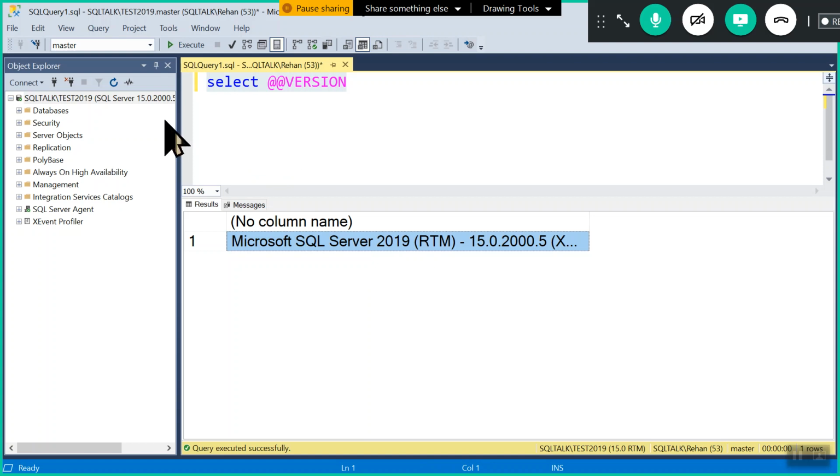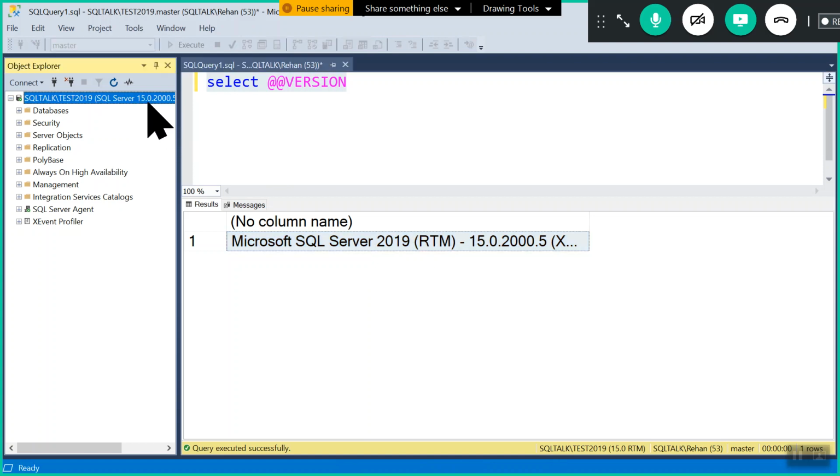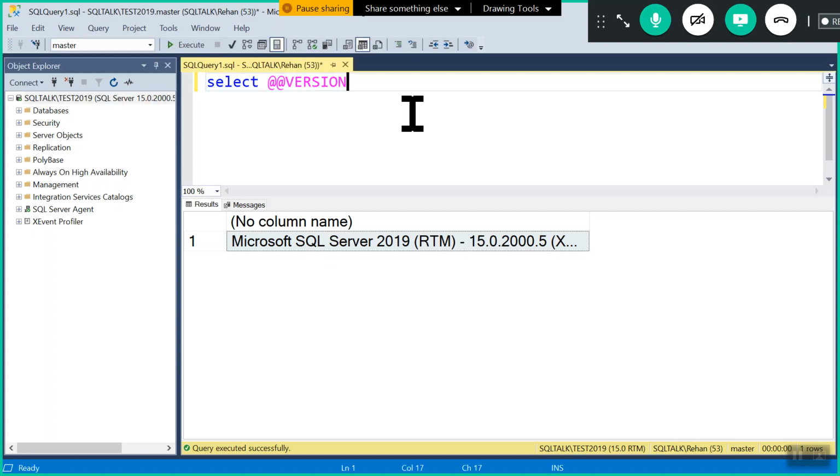Actually, this is 15.0, which means it is the 2019 version. Our latest version is 2019. Previously we had 2017, 2016, 2014, 2012. Like this, various versions are there.